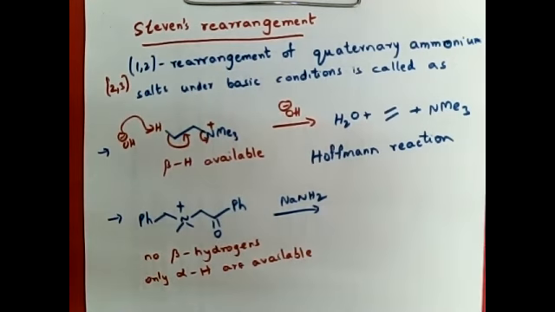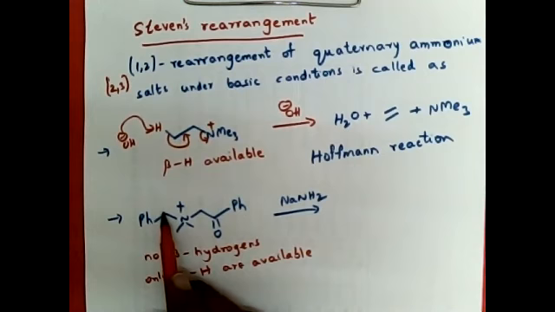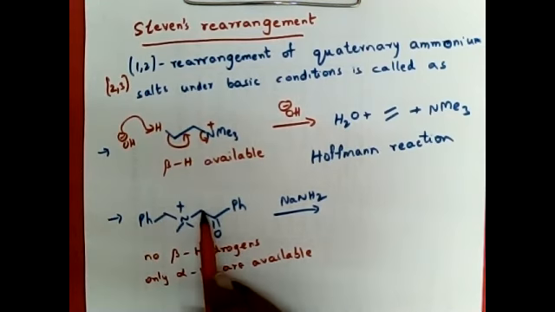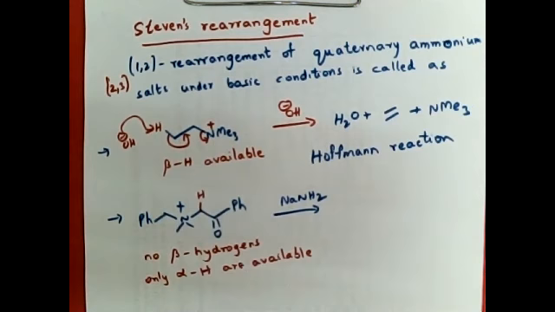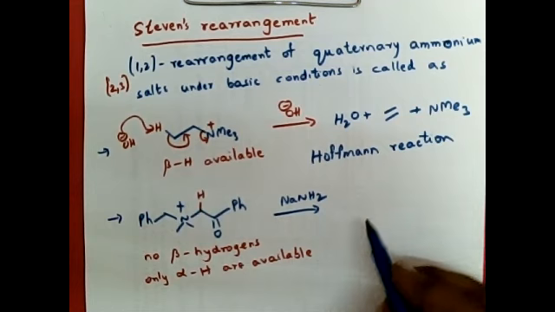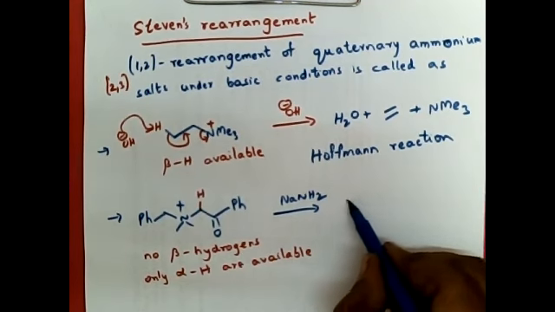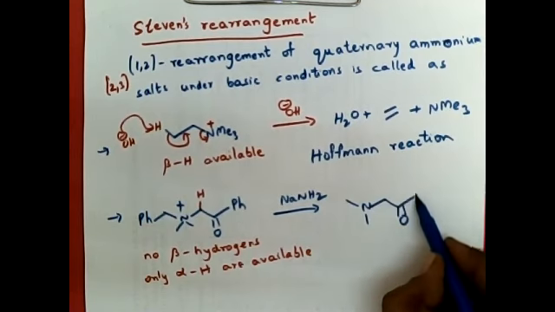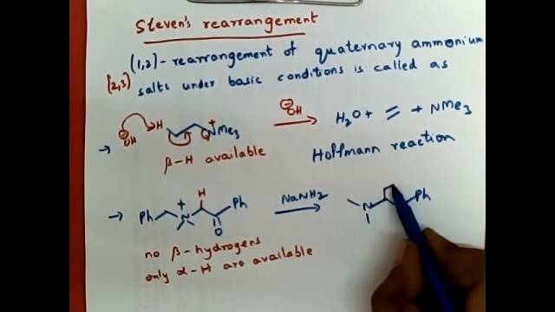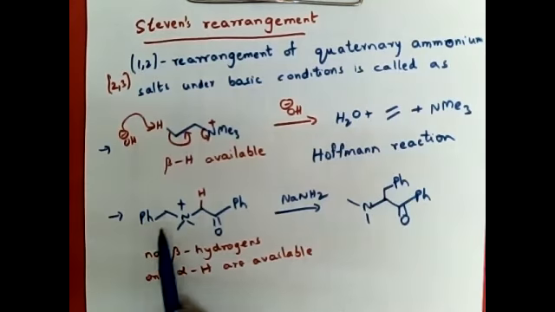Of course, a proton can be abstracted from both these alpha positions, but we will preferentially remove a proton from this system. I'll write the product and then I'll explain the mechanism. So the product is this fellow. This benzylic position is undergoing 1,2 rearrangement.